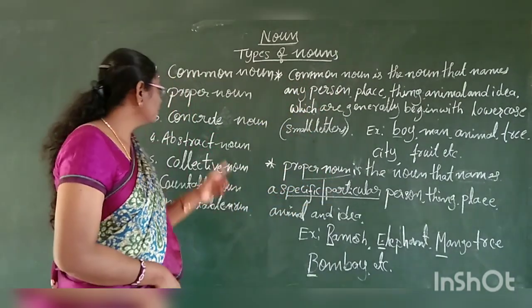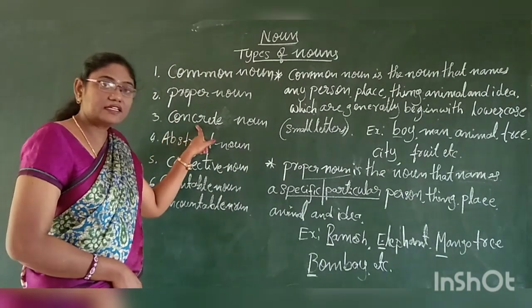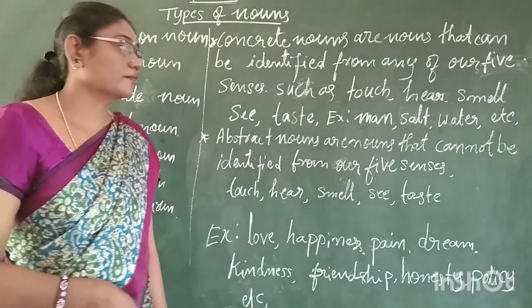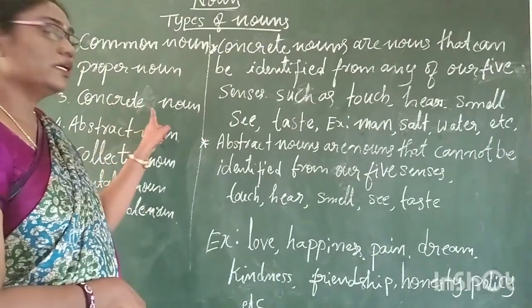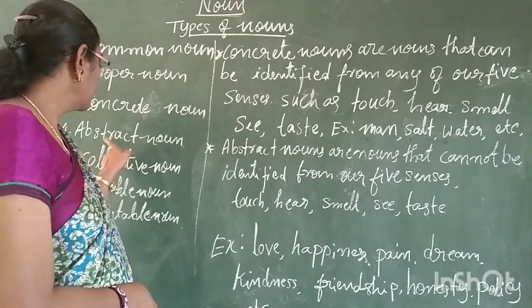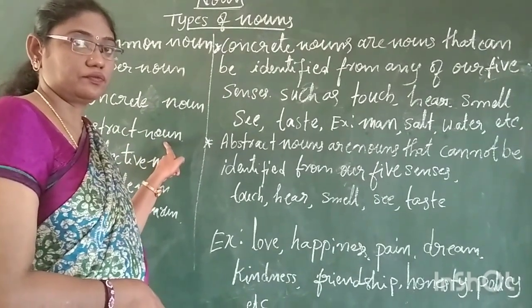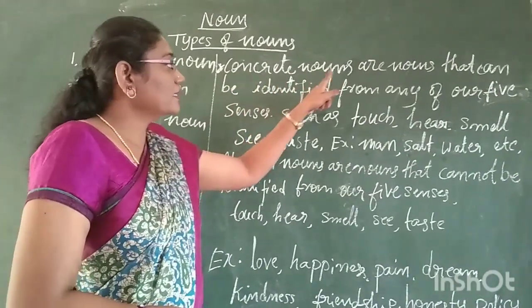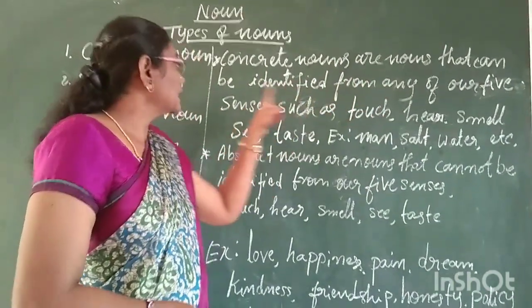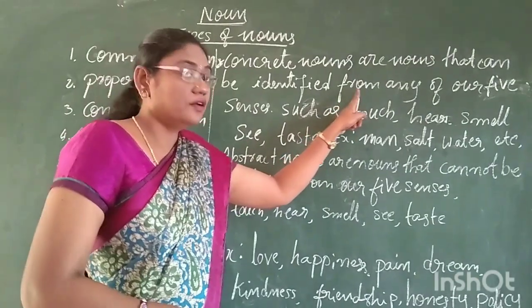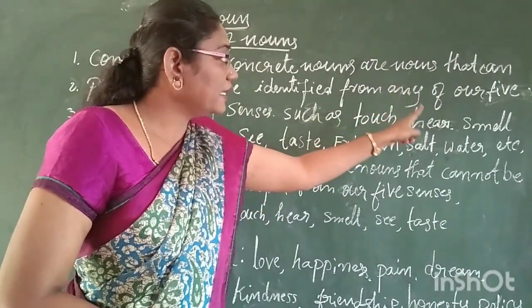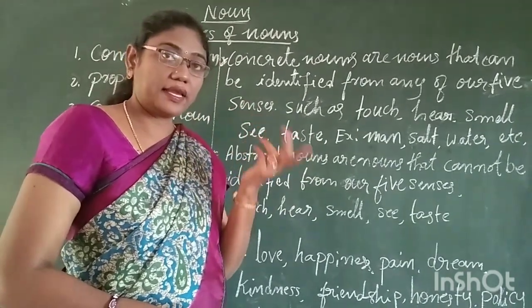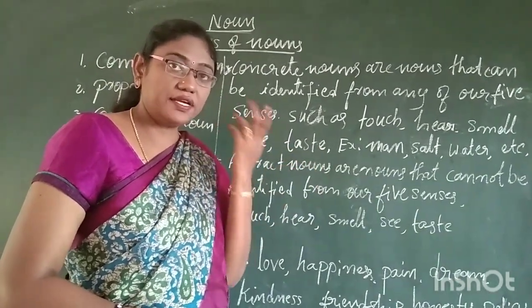Now, let's move on to concrete noun and abstract noun. What is concrete noun and what is abstract noun? Let me explain with some examples. Concrete nouns are nouns that can be identified with any of our five senses, such as smell, taste, touch, or hear.